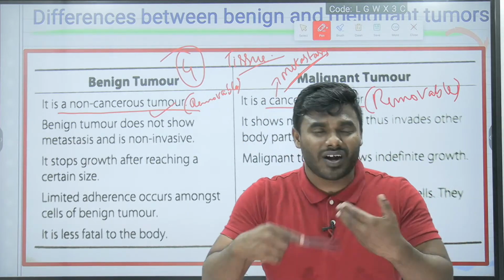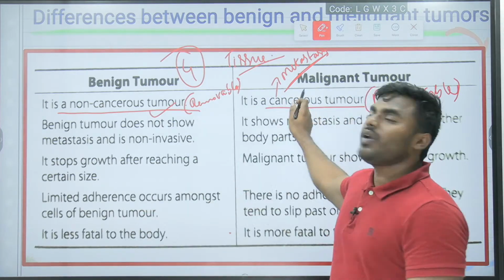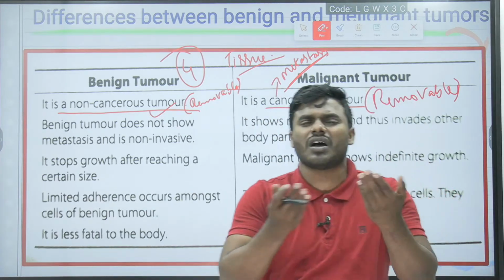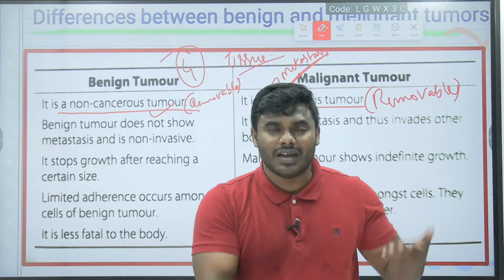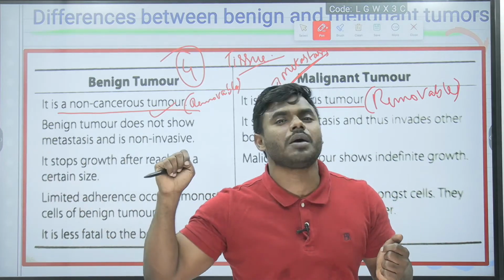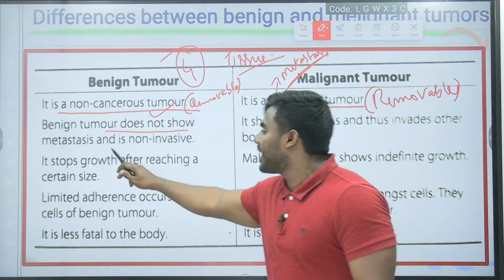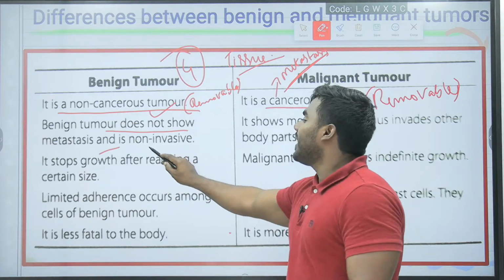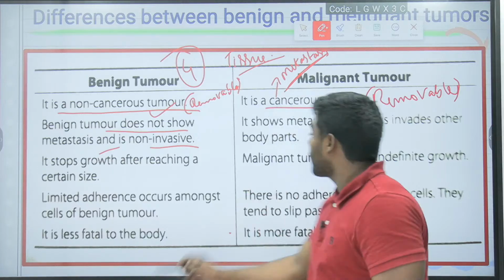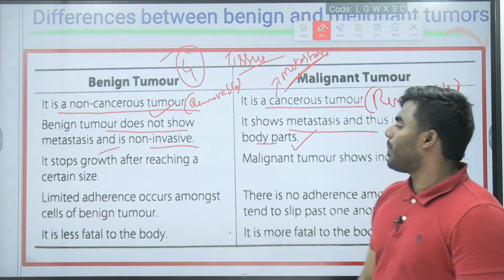Which means you have to understand, you can completely remove the cancer before it undergoes the process of metastasis. If it undergoes metastasis, we can't cure it. Even though we remove it and protect that particular area, the cancer has spread somewhere else in the body. Now, benign tumors do not show metastasis, and friends, they are non-invasive, which means they cannot move from one area to another area. Whereas malignant tumors show metastasis and do invade other body parts.